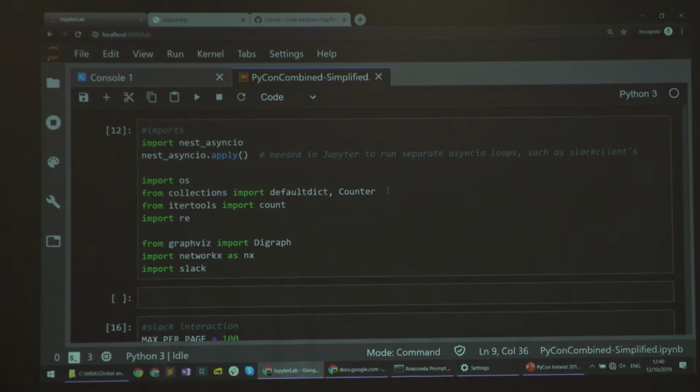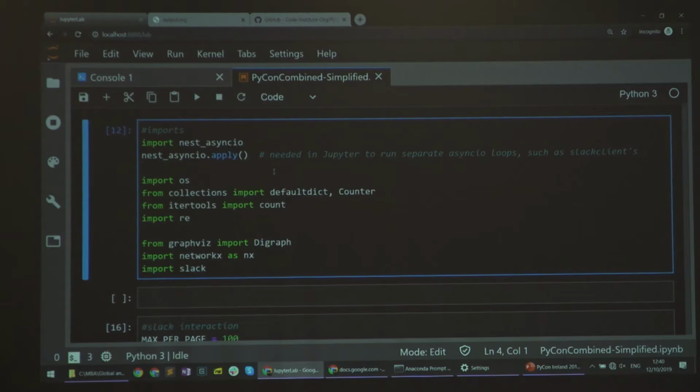So let's start with the imports. Regular operating system, standard library imports. So we have the OS module, which we don't actually care about. We have some stuff from collections that I'll show you later, which I really like. There's that count, which I'll show you in a bit. Regular expressions. This actual Slack API. Network access is something that I'll talk about at the end. And graphviz is our main visualization library, so that's what I use to create the chart.